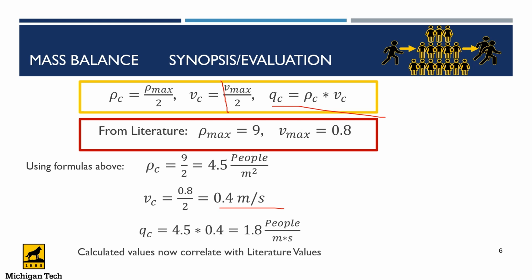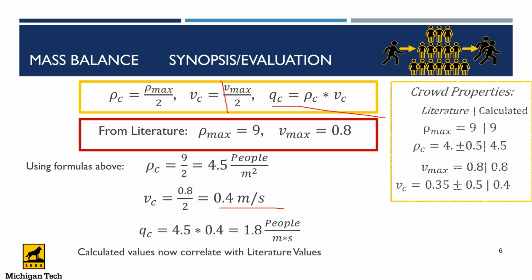All right. If you have 1.8, you are correct. Using the values that we got, critical density is 4.5, critical velocity is 0.4. From our formula, we just multiply both of them, 4.5 times 0.4, and that will give us 1.8. Then the units, people per meter per second. So these values that we got here correlate with the rate ratio values, which is being shown here.